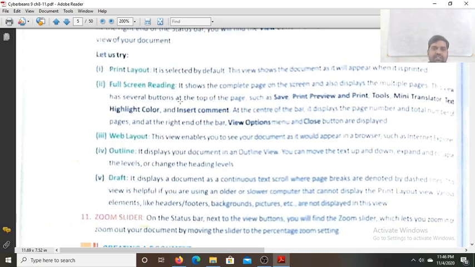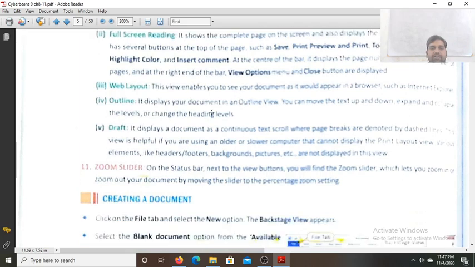It has several buttons at the top of the page such as save, print, preview, print tools, mini translator, text, highlight, color, and insert comment. Now at the center of the bar displays the page number and total number of pages, and at the right end of the bar you have the view options, and menu and close buttons are displayed.